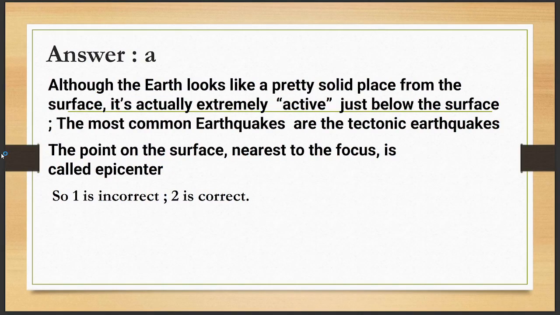So the right answer is A. First is incorrect because although the earth looks like a pretty solid place from the surface, it's actually extremely active. It is not inactive, it is active just below the surface. So that's why first is incorrect. Second is correct. So that's why the right answer is A.